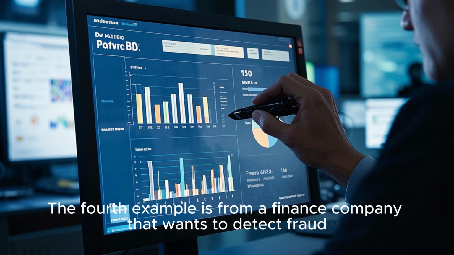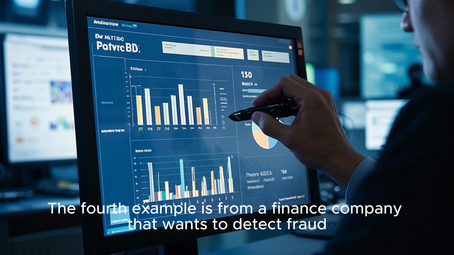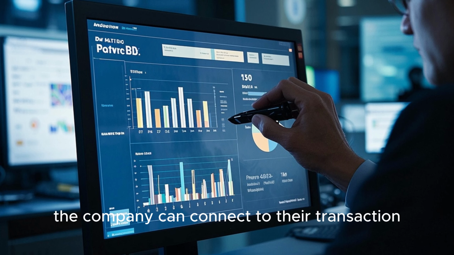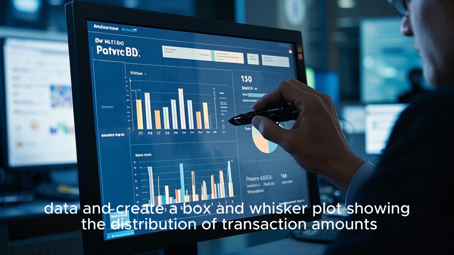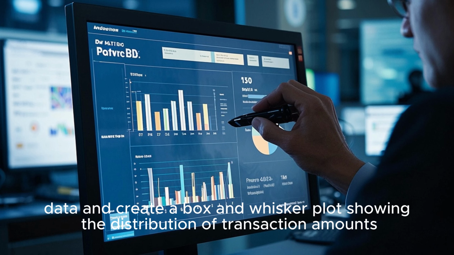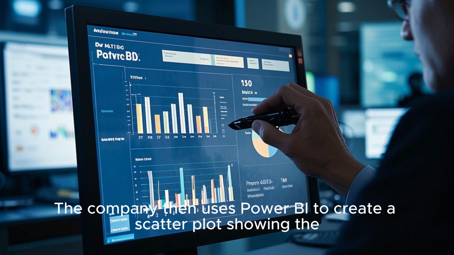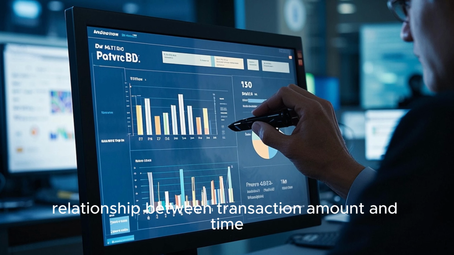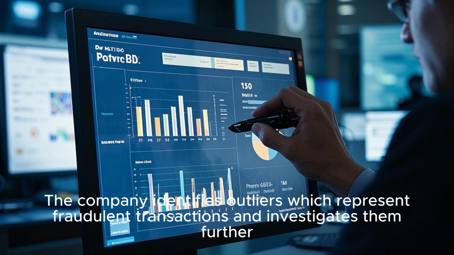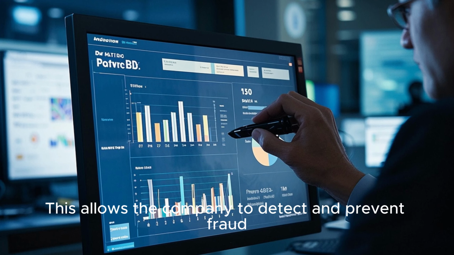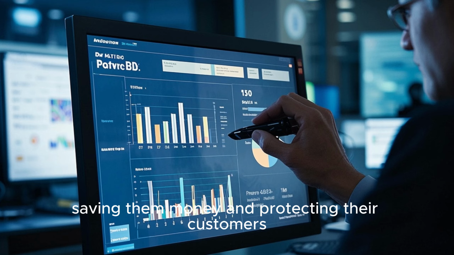The fourth example is from a finance company that wants to detect fraud. By using Power BI, the company can connect to their transaction data and create a box and whisker plot showing the distribution of transaction amounts. The company then uses Power BI to create a scatter plot showing the relationship between transaction amount and time. The company identifies outliers which represent fraudulent transactions and investigates them further. This allows the company to detect and prevent fraud, saving them money and protecting their customers.